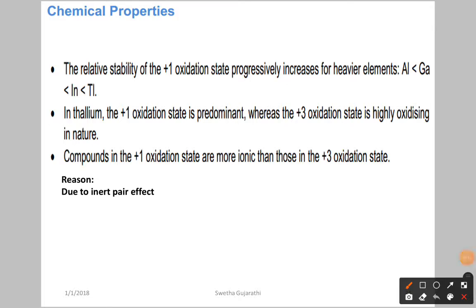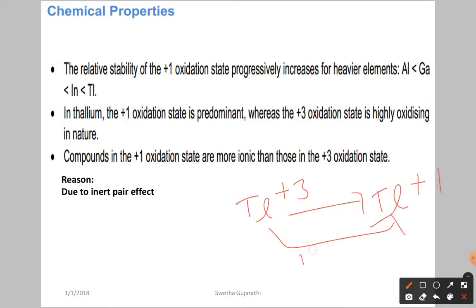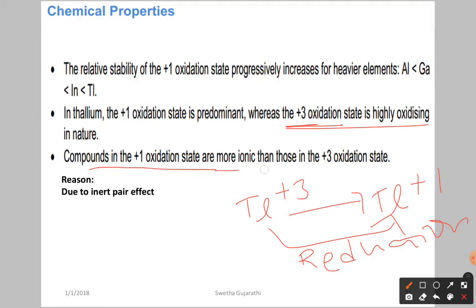Oxidizing means it undergoes reduction. It means thallium +3 easily wants to convert into what? Thallium +1. So it undergoes reduction. The species which undergoes reduction is called the oxidizing agent. So in the +3 oxidation state, it is acting as highly oxidizing in nature. Now compounds of the +1 oxidation state are more ionic than those of the +3 oxidation state.